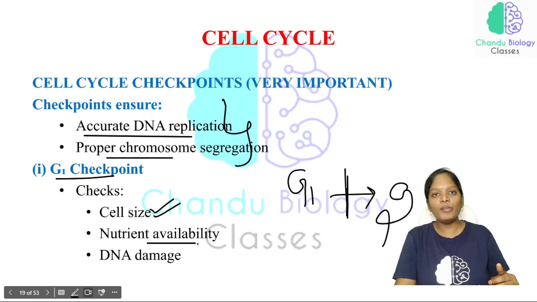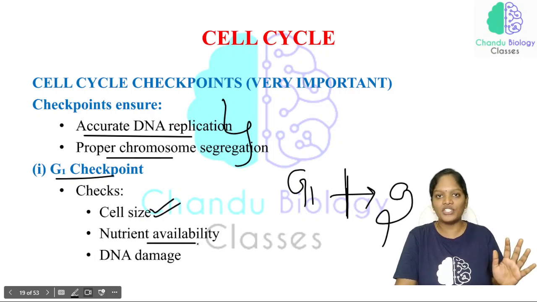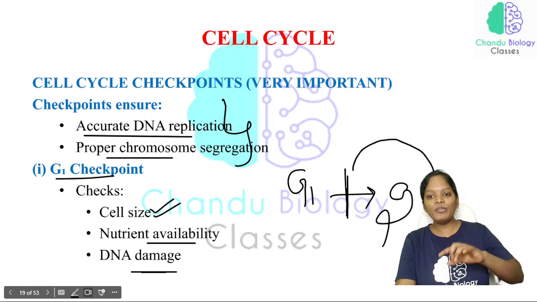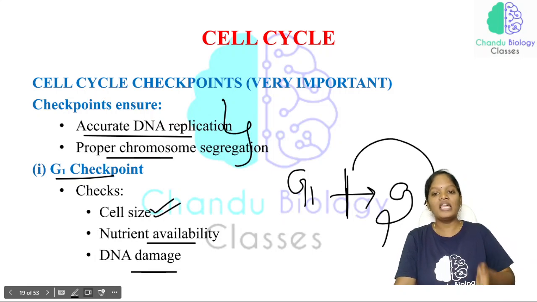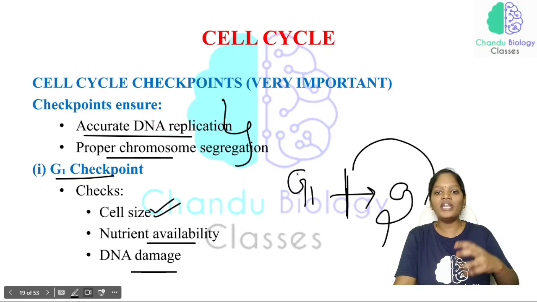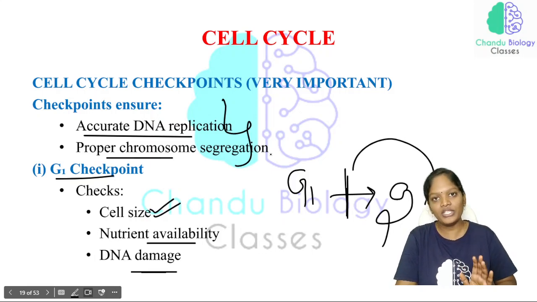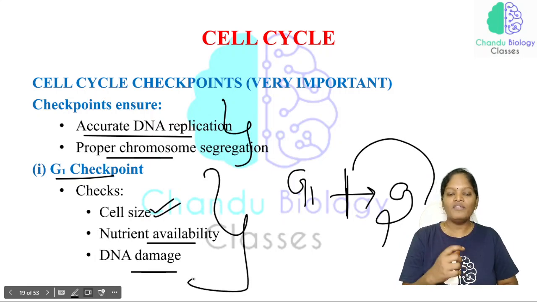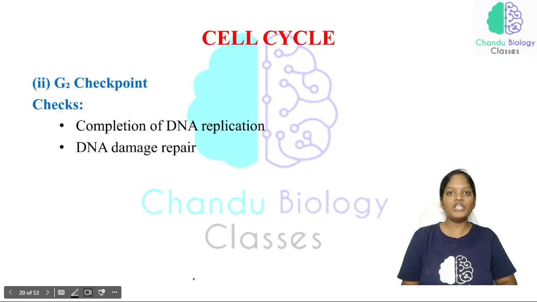If there is no proper nutrition, there will be no proper cell division, so they ensure that nutrient availability is proper in that particular cell. Then there is DNA damage: before the DNA enters the replication process, this checkpoint has to know whether the DNA already present in that cell is in proper condition or not. All these things are checked by the G1 checkpoint, and only then does the cell enter from the G1 phase to the S phase.